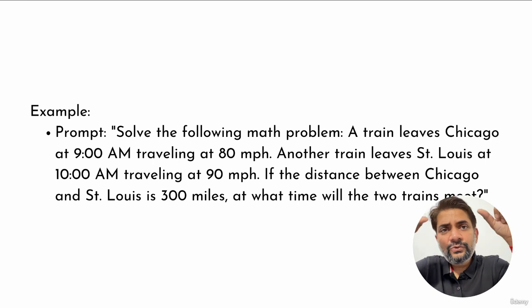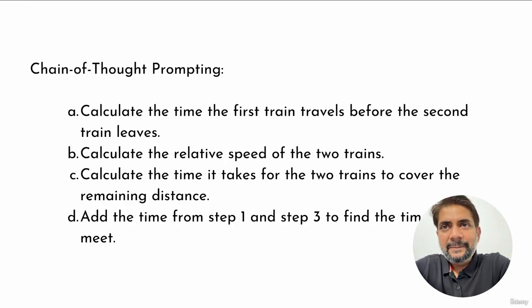Now, if I have to break this down into multiple parts to get specific answers about each, what could the possible breakups be? So the chain of thought prompting would be: calculate the time the first train travels before the second train leaves. Calculate the relative speed of the two trains. Calculate the time it takes for the two trains to cover the remaining distance, and so on. So that's chain of thought prompting.